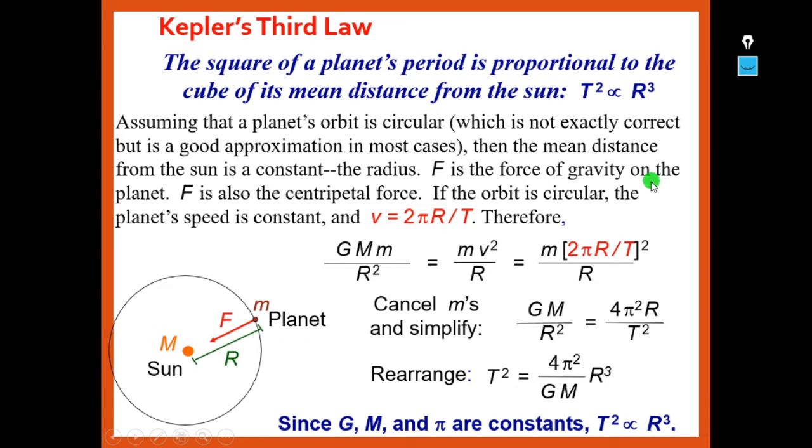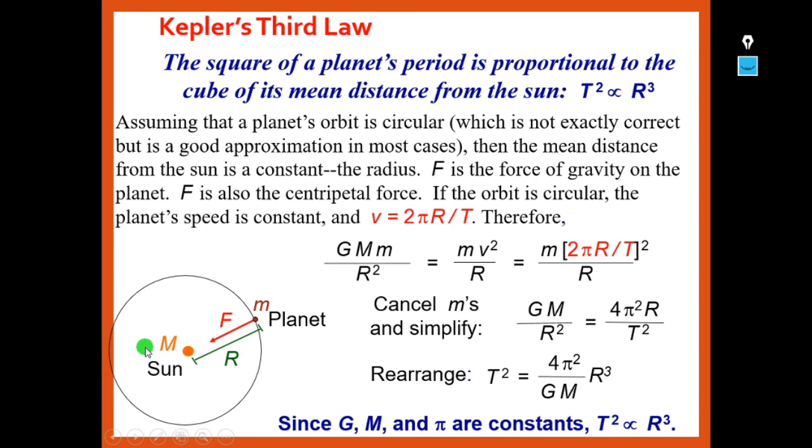F is the force of gravity on the planet. F is also the centripetal force which is holding the planet to move in its orbit. If the orbit is circular, the planet's speed is constant, that is only when elliptical the speed is changing, whereas if the orbit is circular, the planet is moving with a constant speed. Hence V can be calculated as 2 pi r by T because 2 pi r is the circumference.